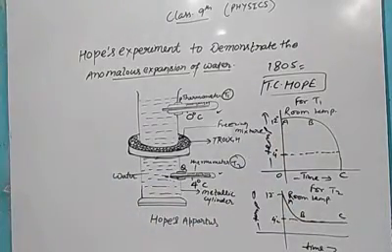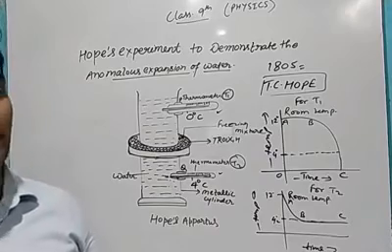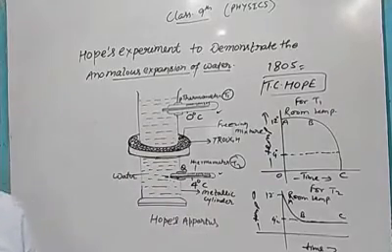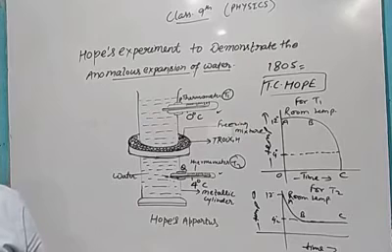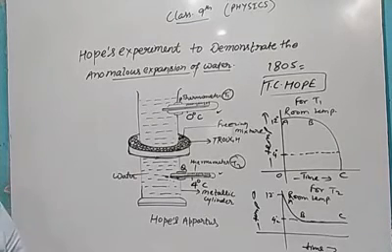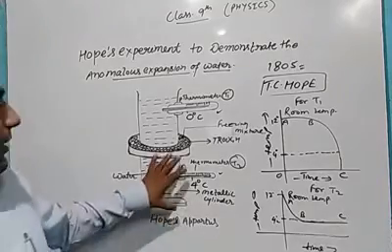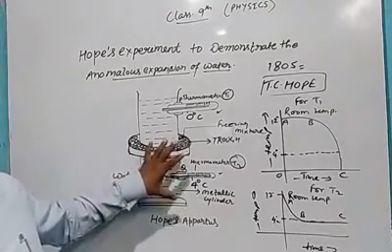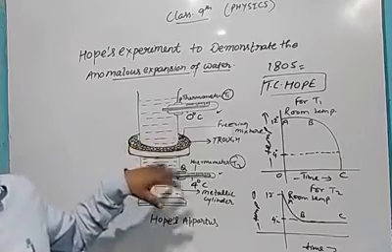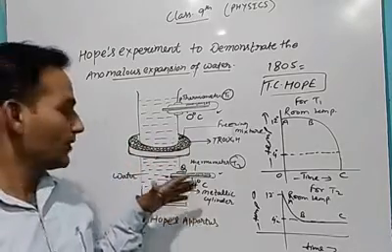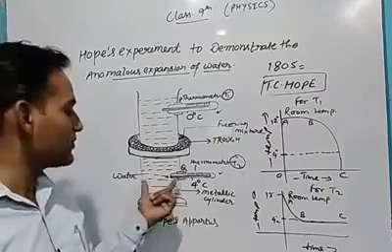Now, on further cooling below 4 degree centigrade, due to anomalous expansion of water, the central portion now expands, so its density decreases and hence it rises up. Listen carefully. After coming to 4 degrees centigrade, once again the temperature goes down, and when the temperature goes down, it expands. That's why this water comes up.